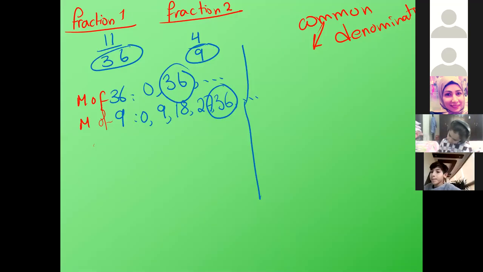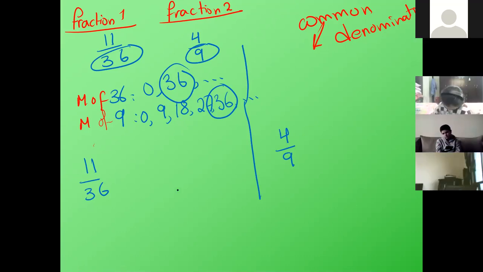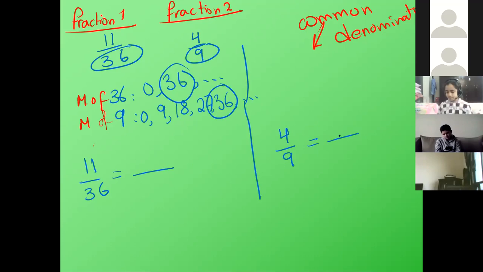Okay, Hala Najm. Yes. Yalla, ya Hala Najm. Yes, teacher. How do we find now a fraction equivalent to 11 over 36? First step, what shall I do, ya Hala?